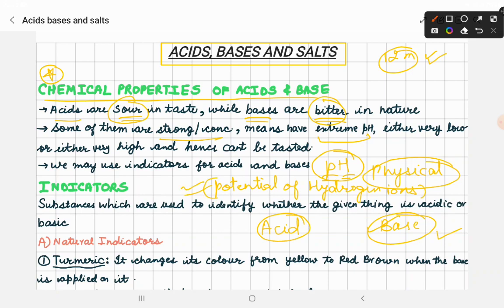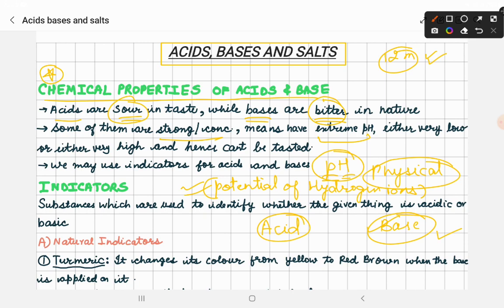Potential of hydrogen ions is an important topic in chemistry which talks about the strength of a particular acid or the strength of a particular base. Now, to measure something we use a scale, and scales have fixed markings. Similarly, to measure the strength of acids and bases we have a pH scale. Suppose there is a normal pH, this shows that the acid or base is also normal. But if the pH is very extreme, then we can say that the particular acid or base is either very strong or very concentrated. In such cases, we cannot taste the acid or base to identify whether they are sour or bitter.